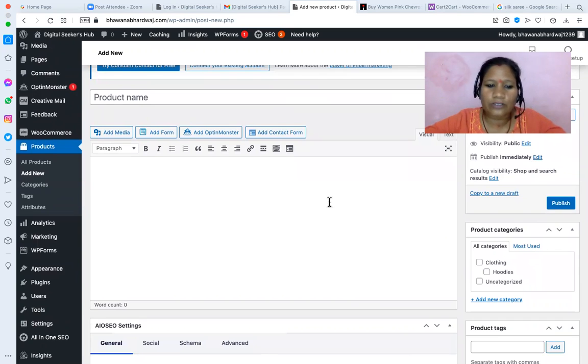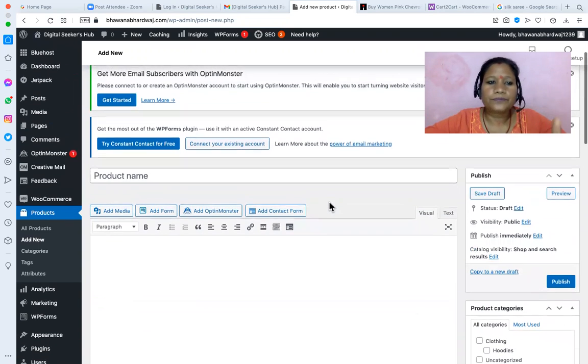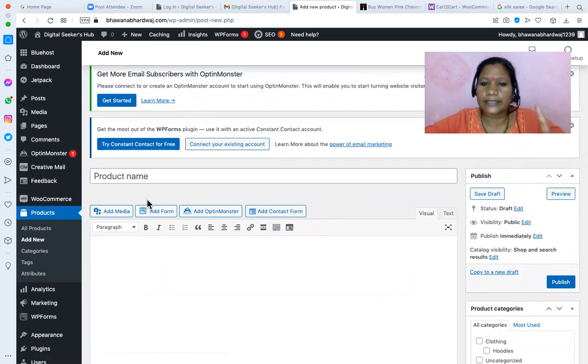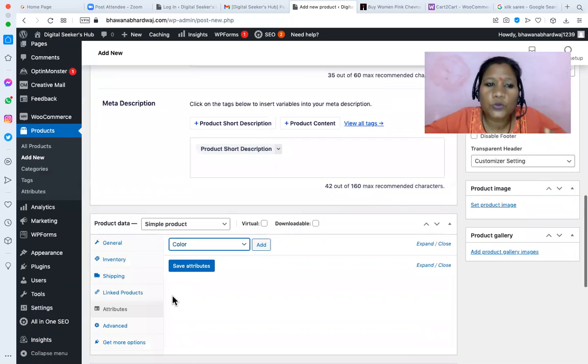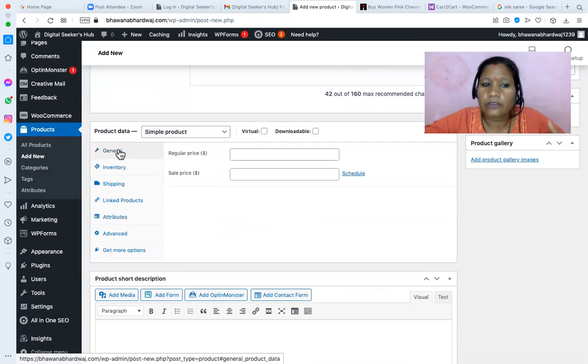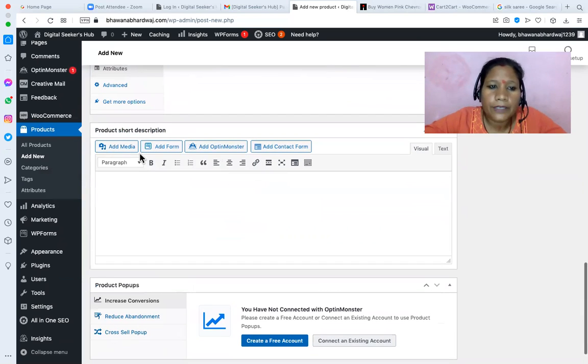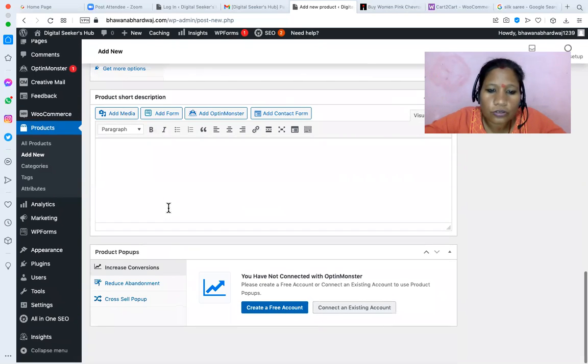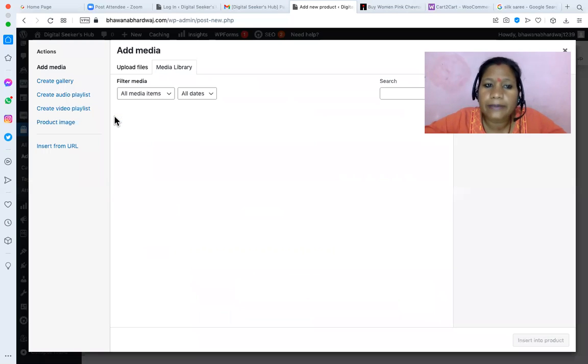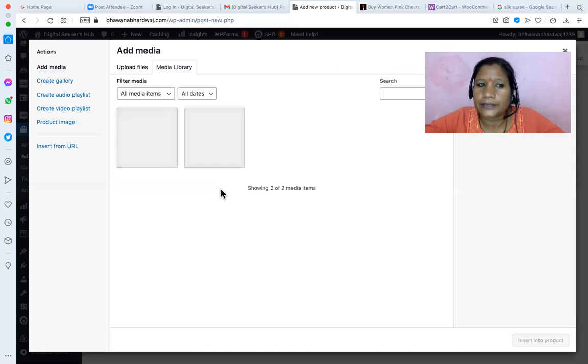Right now I don't have a lot of images ready, but what I would suggest is complete one product addition. Just make a note of what information you are adding when you add a product. You are adding the product name, the product descriptions, the general information, inventories, or attributes. Here you can add media, product short description. Whenever we are adding media, all those product photography you have to add there.